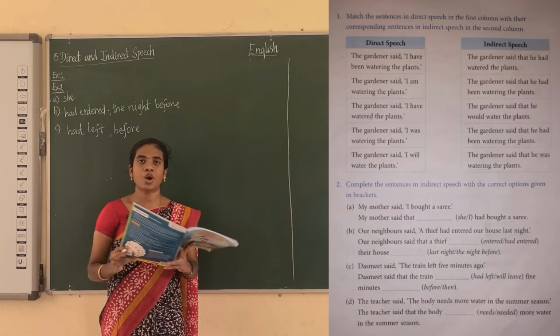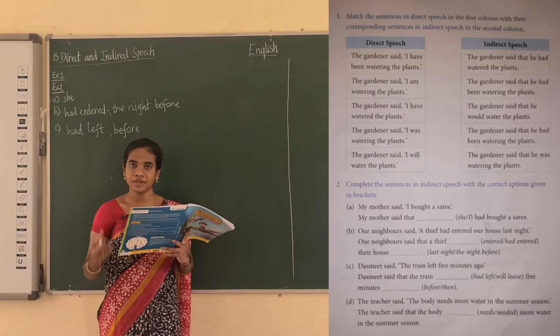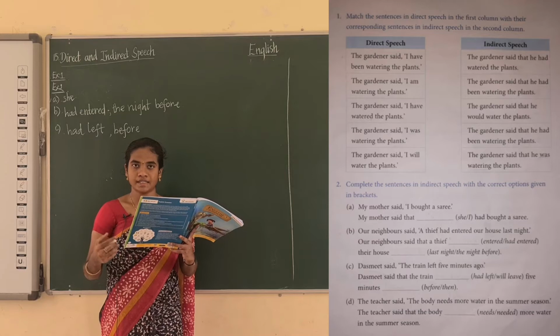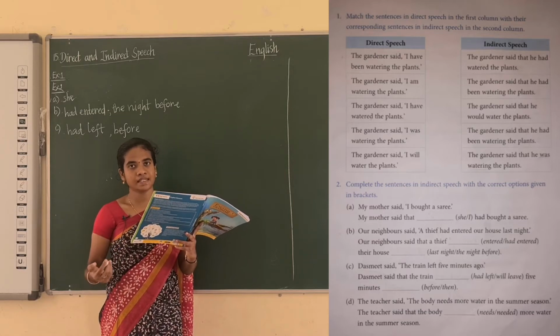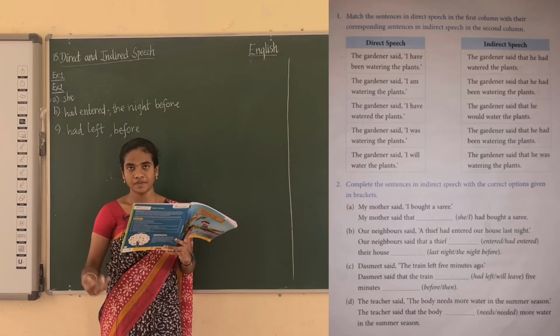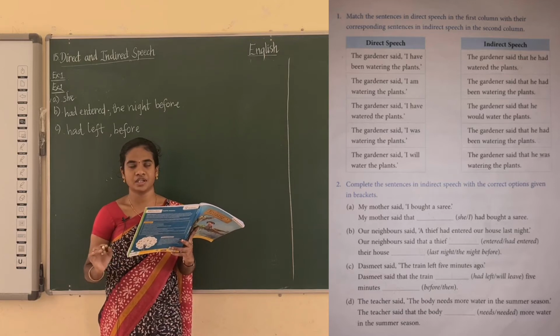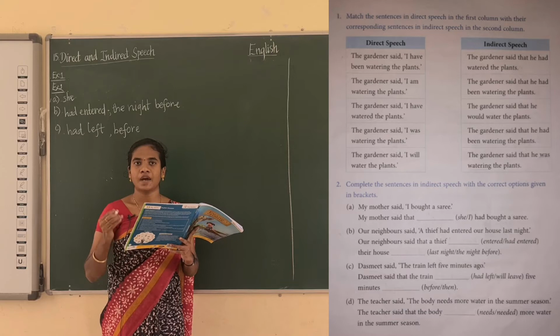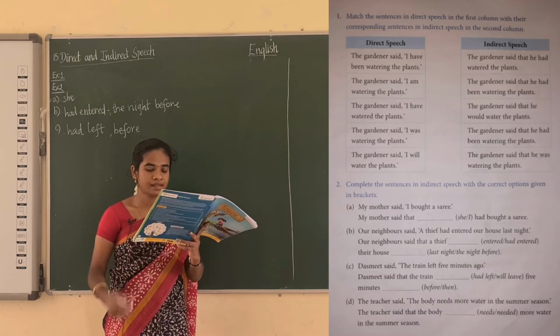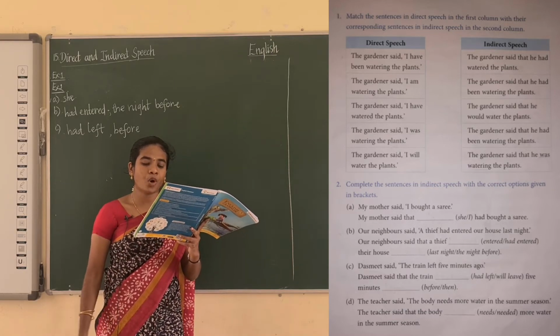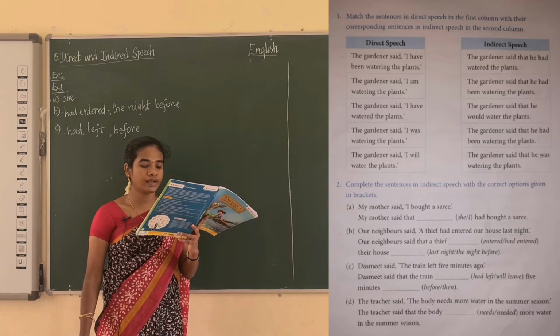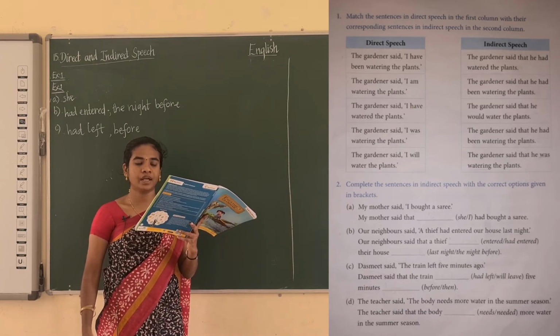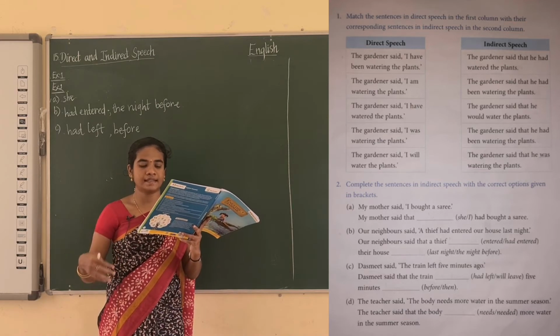So can you guess what sentence it is? It is a universal truth, right? Our body needs more water for the summer season. So for the universal truth, the tense does not change. You have to write the sentence as it is. Okay, the teacher said that the body needs more water in the summer season.